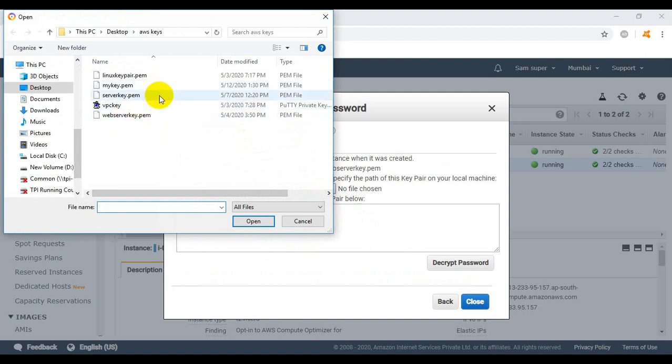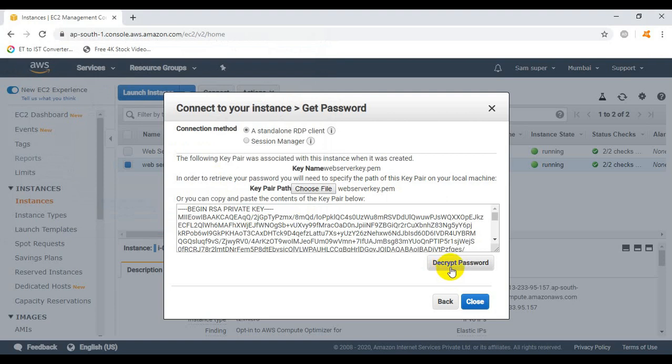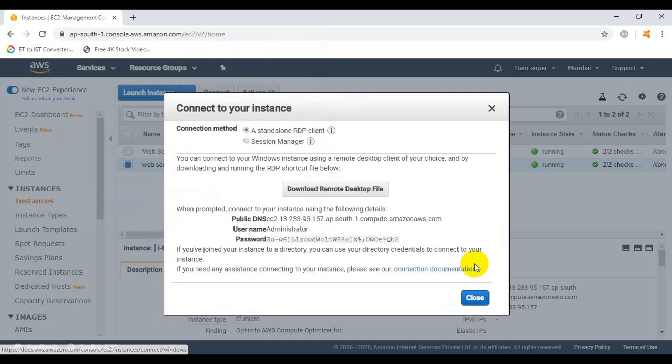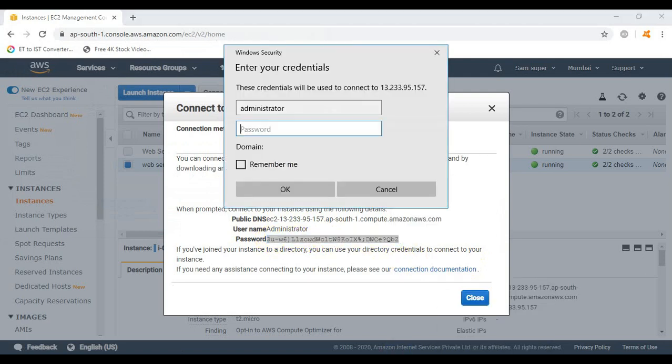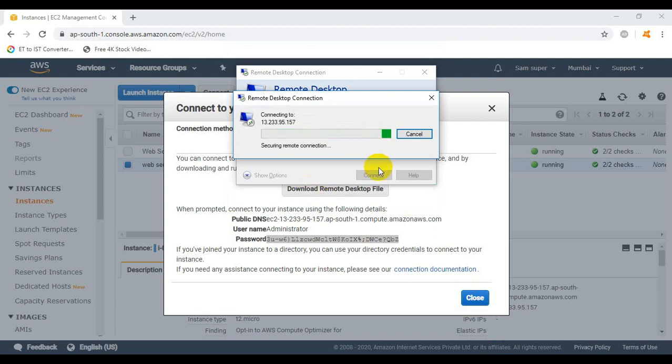So what was the file I associated with this EC2 instance? I associated a web server key.pem file. If you remember, this is the file. So select this file, click on open, click on decrypt password. Wow, now you can see the password has been decrypted. So copy this password, go to the console again and paste this password. Now click on OK, click on yes.